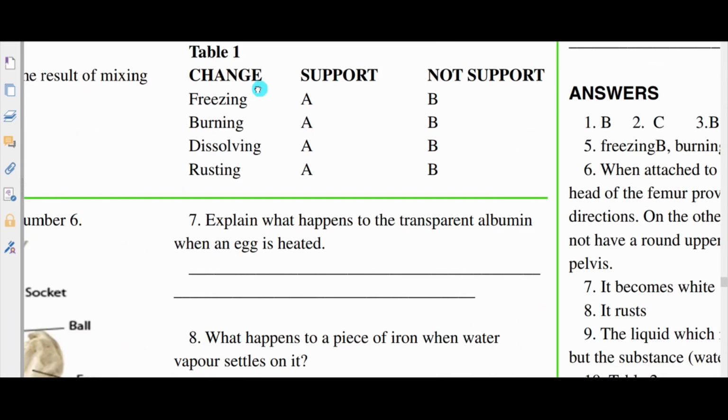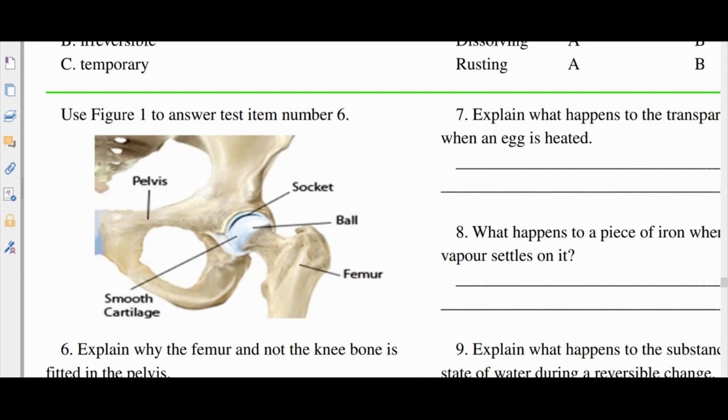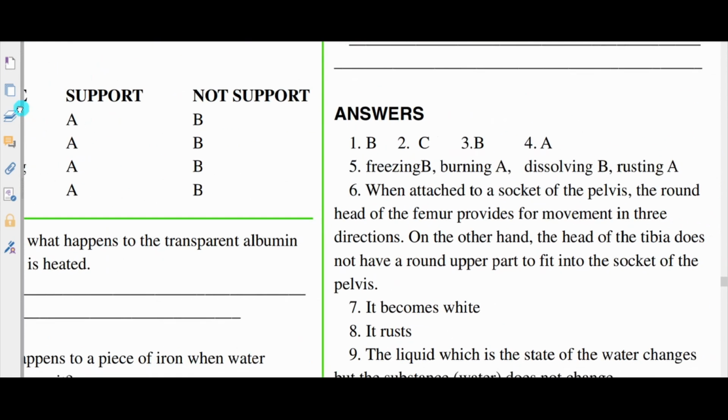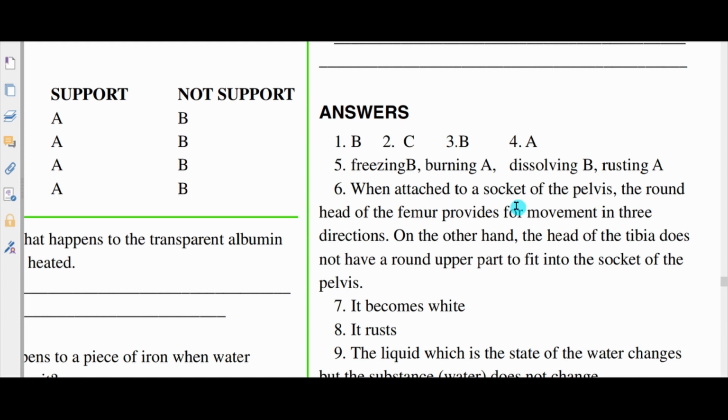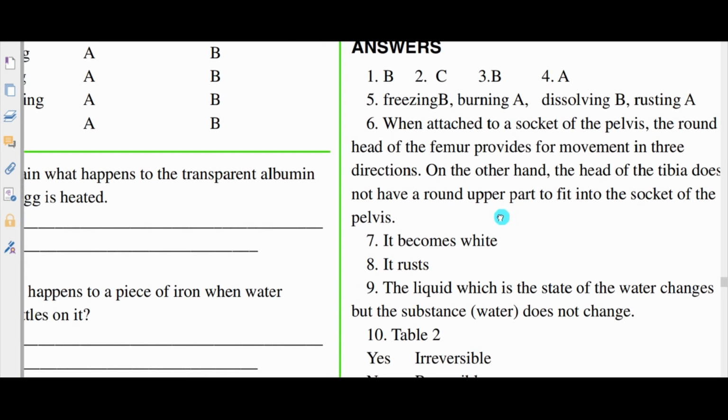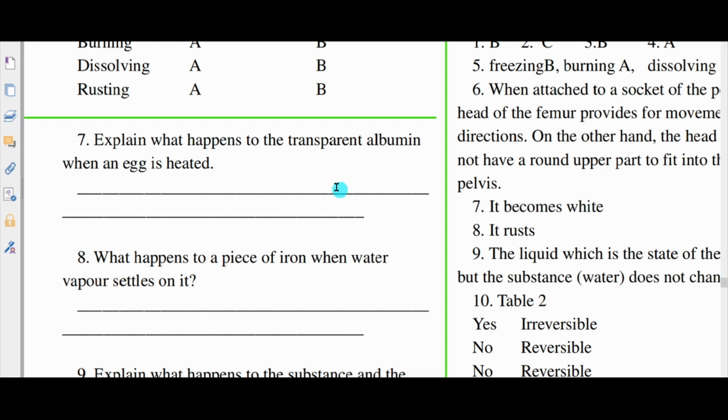All right, number 6, this was with the ball and socket joint, and we were supposed to explain what was happening. When attached to a socket of the pelvis, the round head of the femur provides for movement in 3 directions. As I said, a greater range of movement. On the other hand, the head of the tibia does not have a round upper part to fit into the socket of the pelvis. Okay, so that's good. Number 7, the albumin becomes white. Yes. Number 8, we said that it would rust.